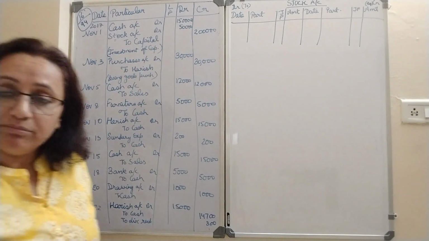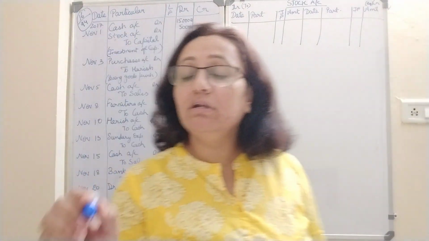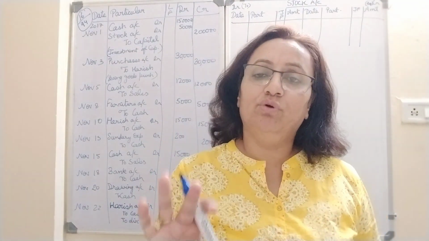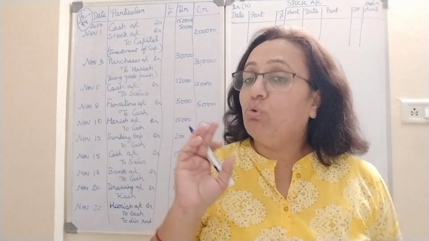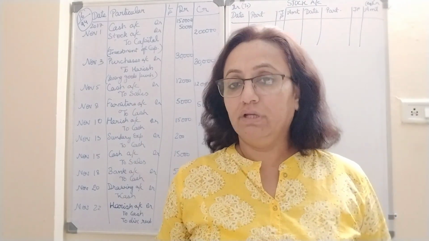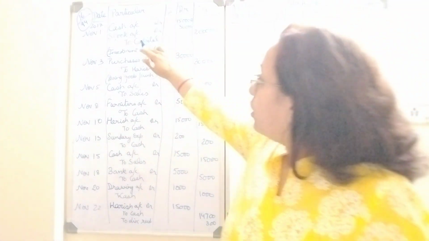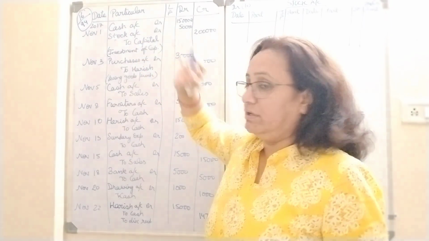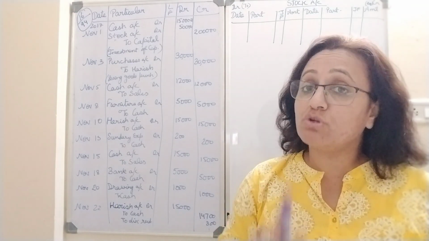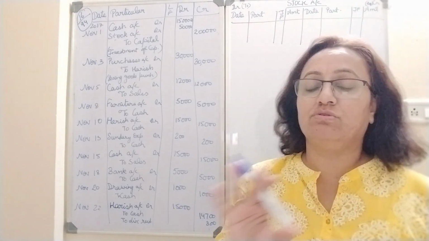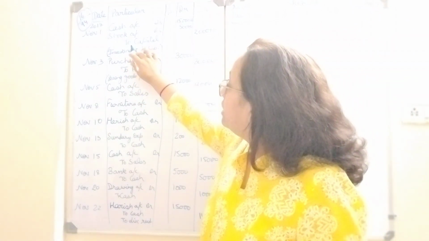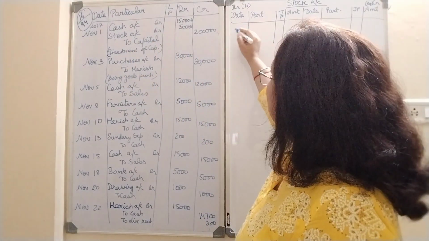So always remember, whatever account's ledger you are making, its own name will not come over there. It will only record the other account related to it. Clear? So with stock, what is related? Capital, not cash, right? Because business was started with stock of 50,000, that's it. Okay, so this is the to side, meaning wherever you see to written, that you will write over here.